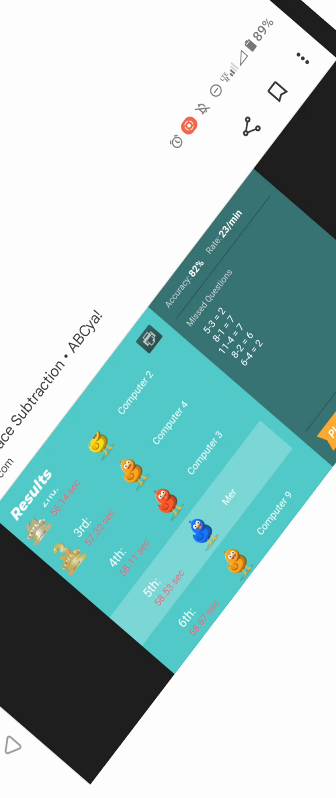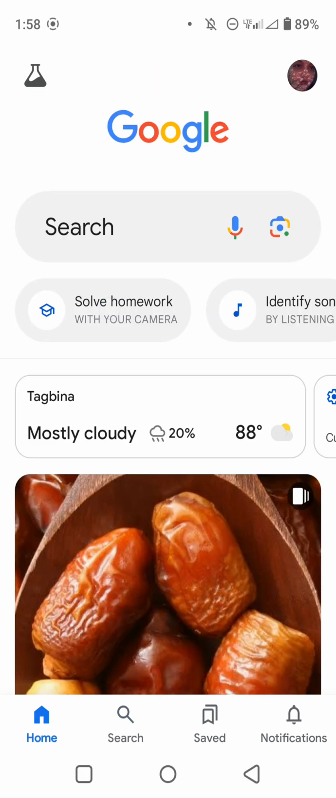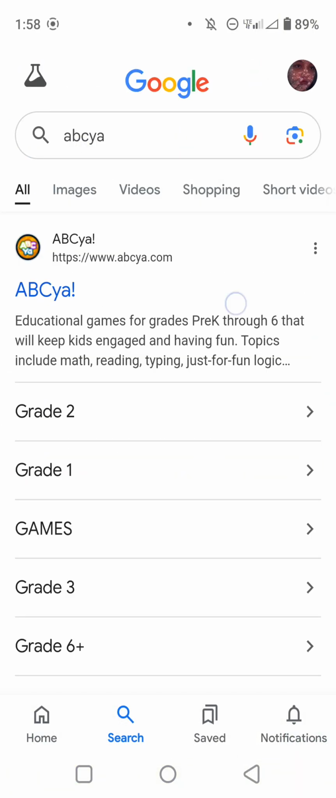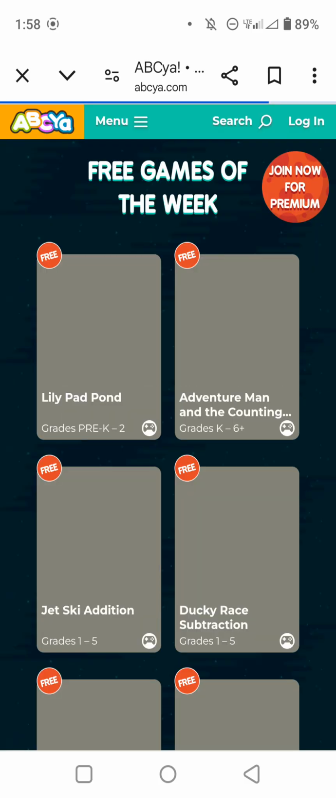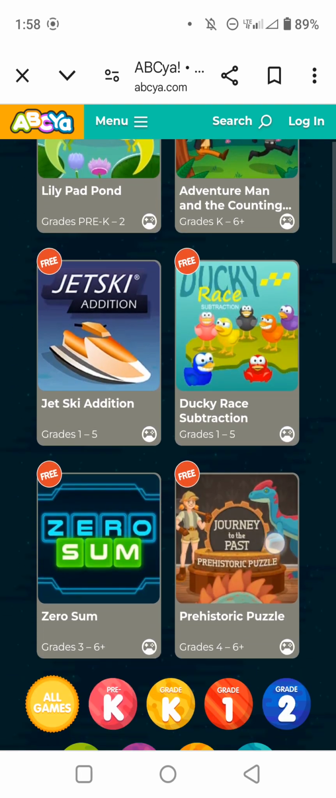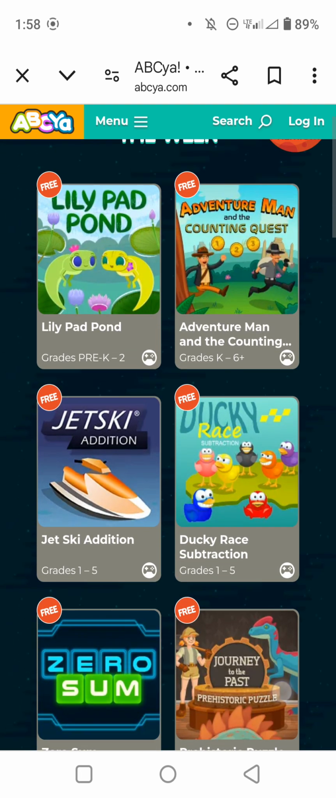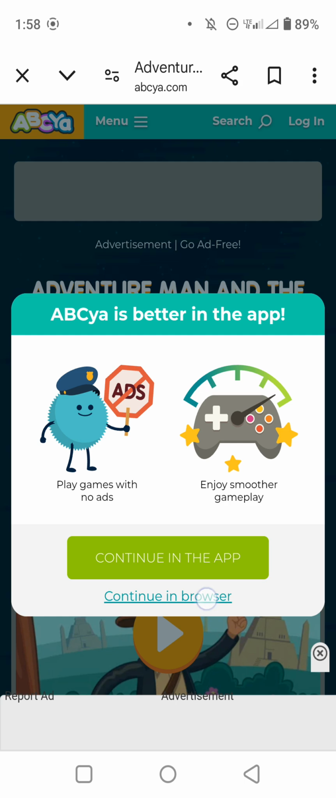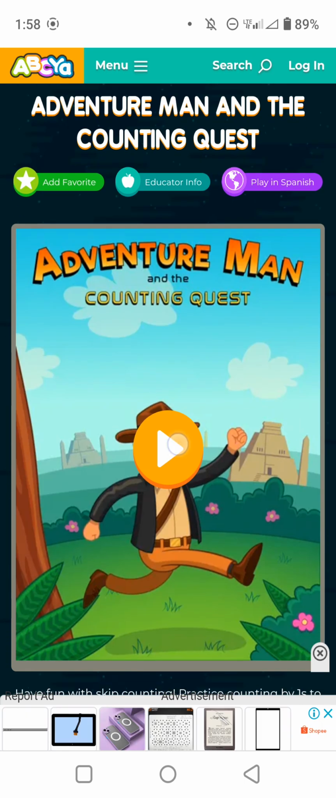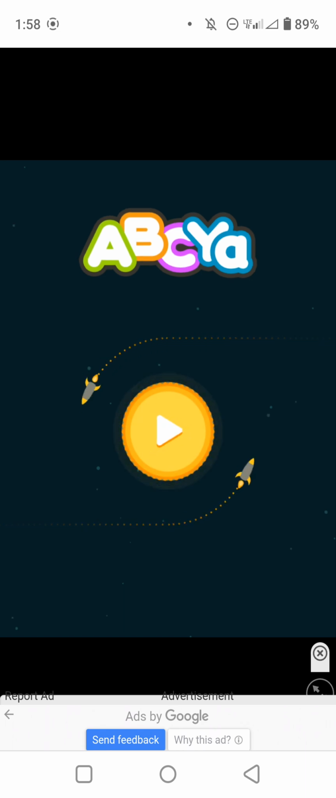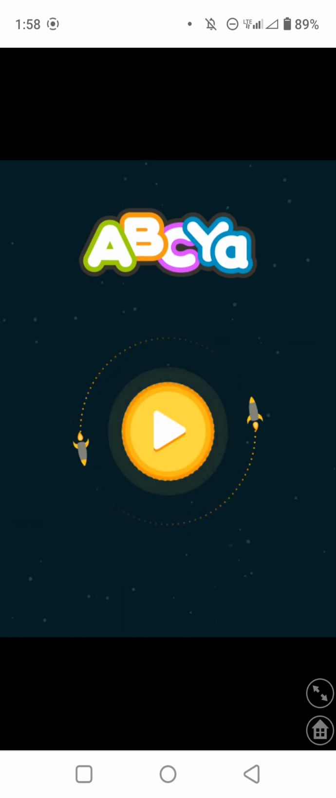Other games. Let's explore other games. Okay, we have here. Let's choose this. Continue in browser. Just click the play button. Just click the X button for the ads. X. Play.